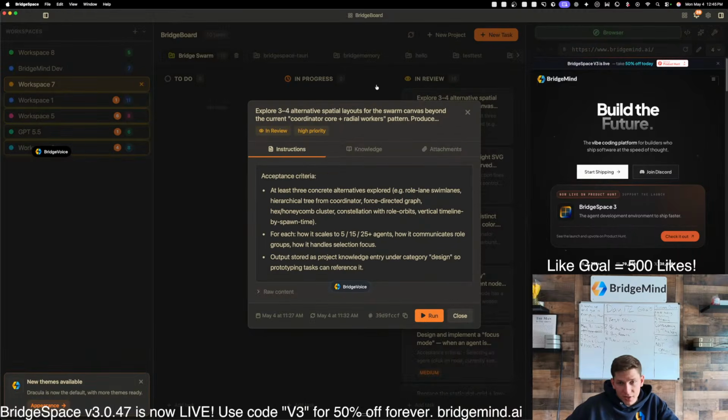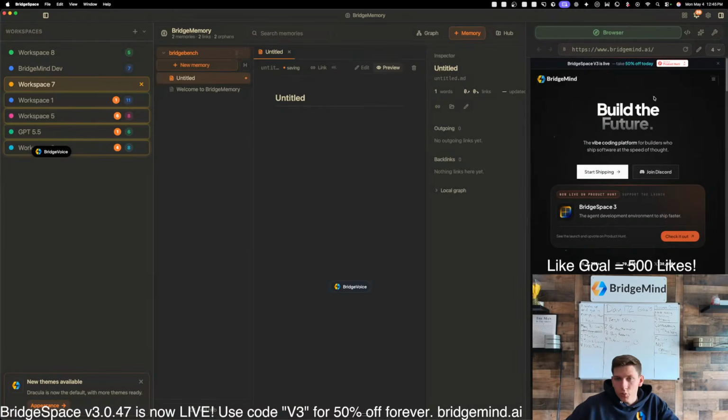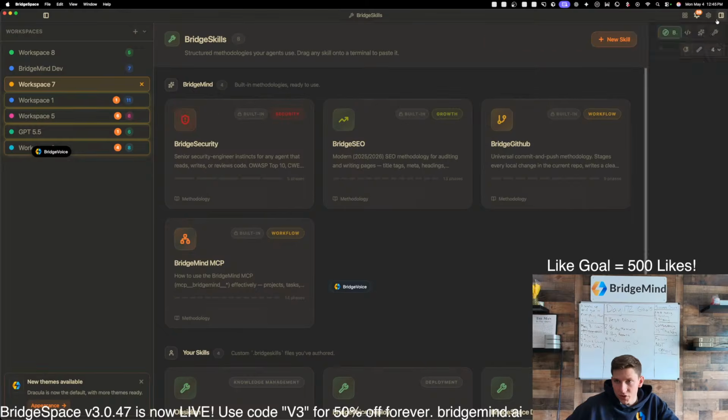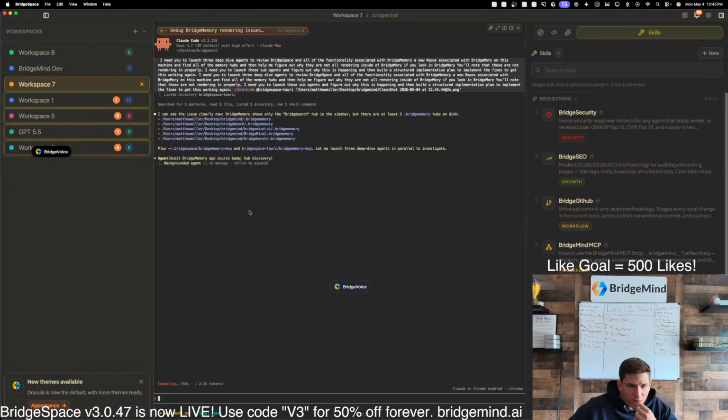Here are 10 tasks that are in review. This is pretty cool. You can use the BridgeMind MCP for that. You also have BridgeMemory, which is actually what we're working on right now, and then Bridge Skills, which is the skills that we're using over here. It's very easy to drag and drop these skills in, which is very nice. But let's go over here. So it did find this. We'll give it some more time to work on that.